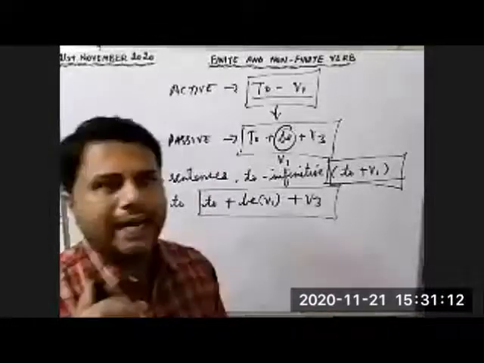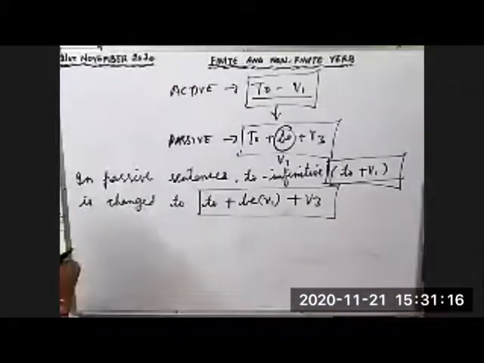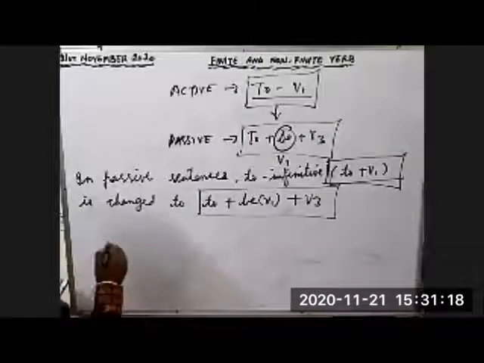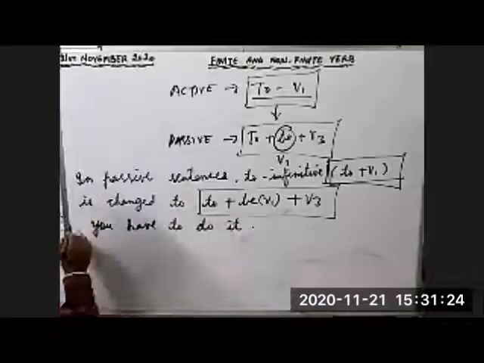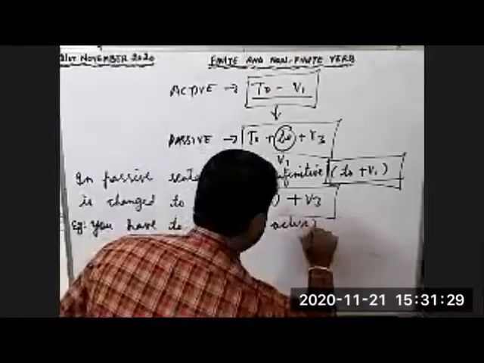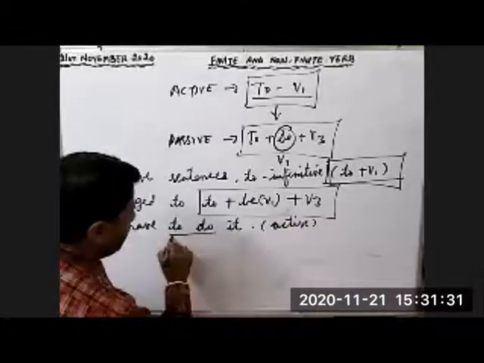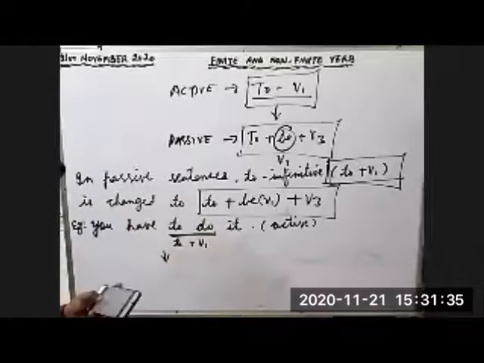Now let me write 2 examples of active passive voice to infinitive. You have to do it. This is the example. This is active. What is happening in active voice? To plus first form. If you change it into passive, what will happen?